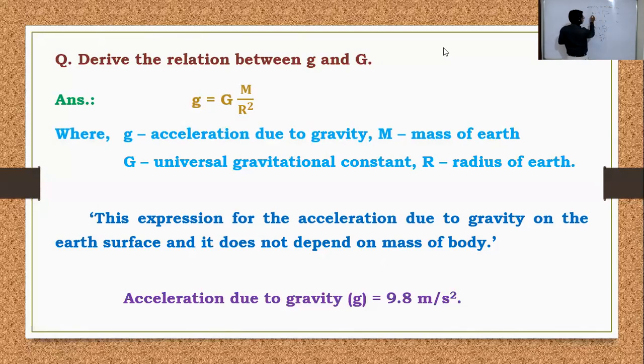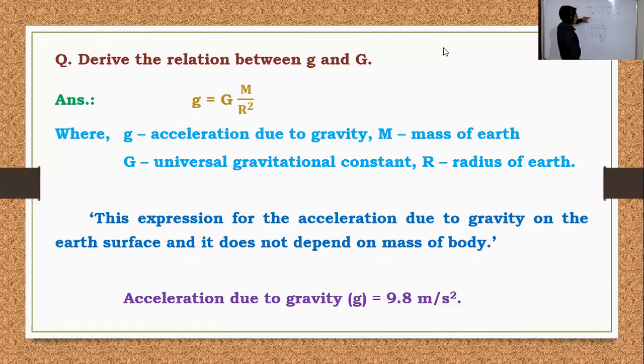According to Newton's law, force is equal to capital G M m divided by R square. Capital M means mass of the planet, small m means mass of the object. Suppose this is the Earth surface, and here is one object just in free fall on the Earth surface. That position, this is the small m, and this is the capital M. And capital R means the radius of the Earth. That time we consider force is equal to G M m divided by R square.